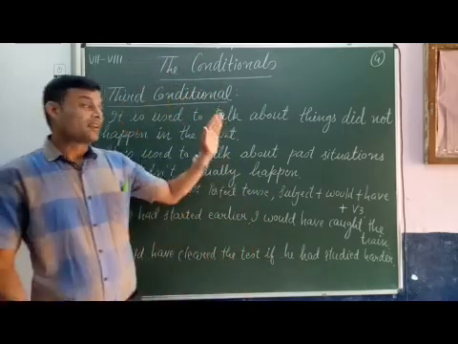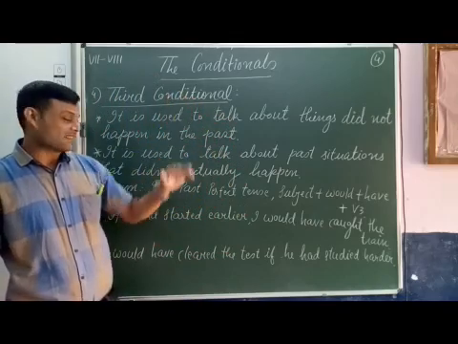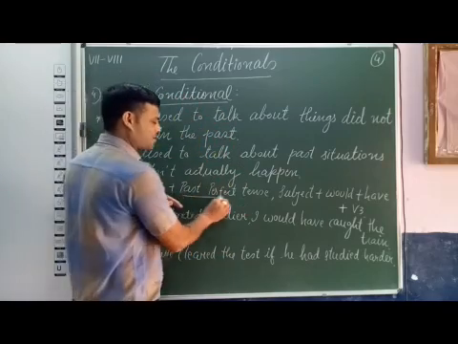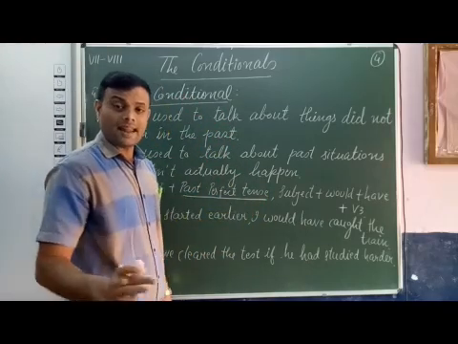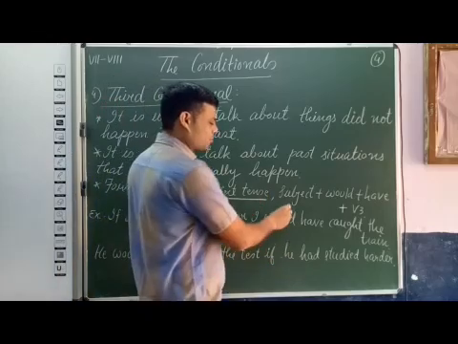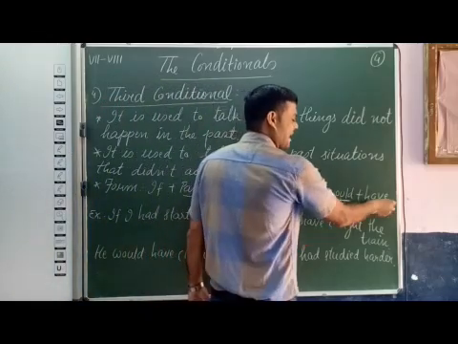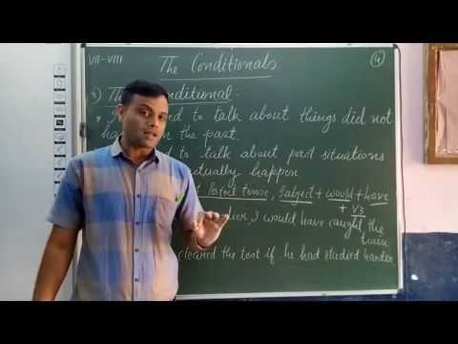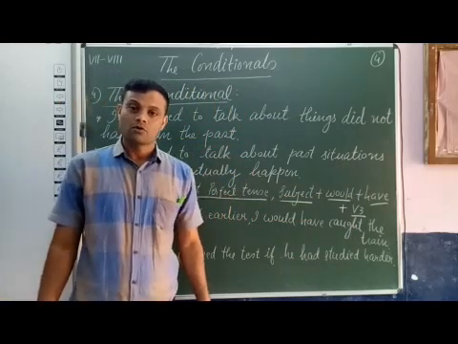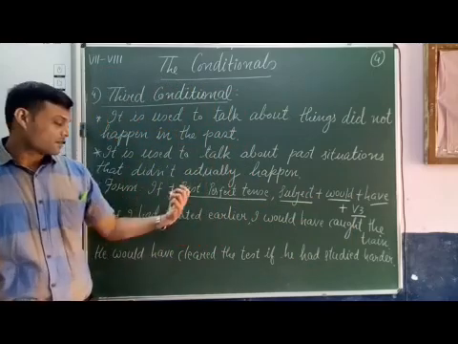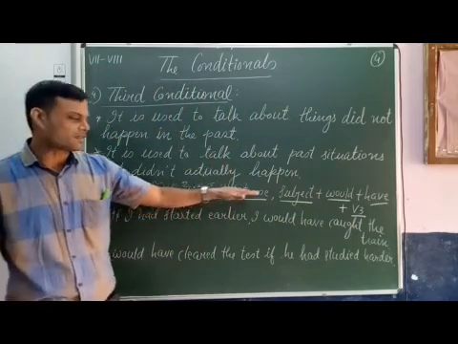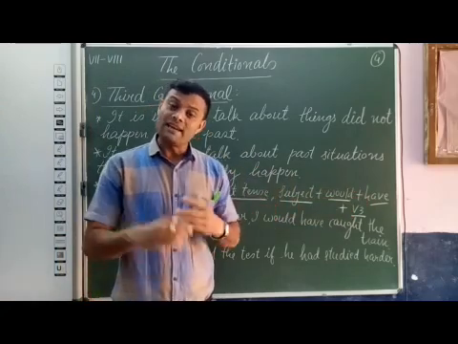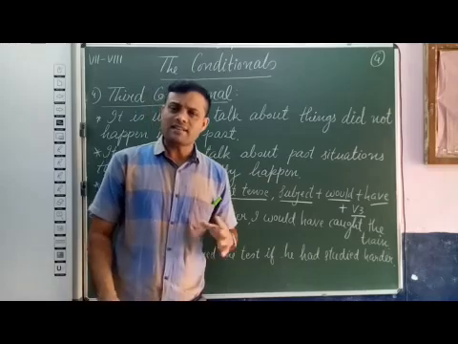Please look here, the form of third conditional. In the if clause we have to use past perfect tense, and in the main clause we have to use subject, would, have and V3, that is the third form of the verb, the past participle. So in third conditional, the if clause is in past perfect tense, and the main clause is subject, would, have and V3. Now see the examples.